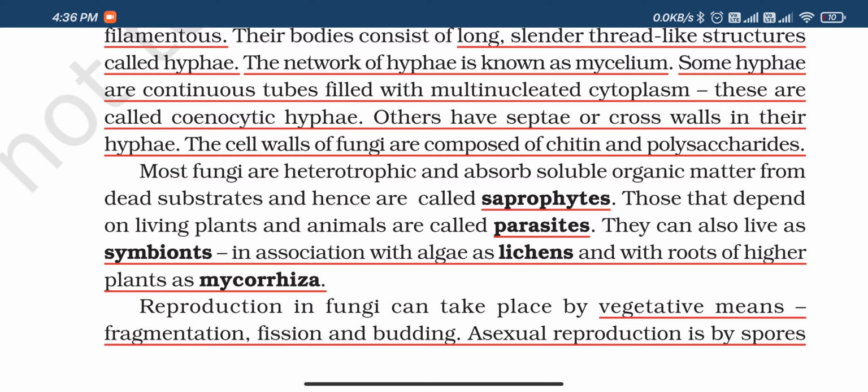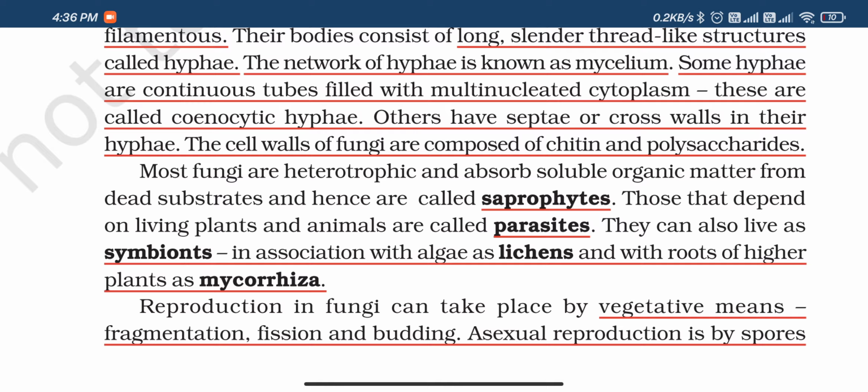So fungi form symbiotic association with two organisms. One is algae and another one is higher plants. If the symbiotic association is with algae, then it is lichens. But if the symbiotic association is with roots of the higher plants, it is mycorrhiza. Okay, so you need to remember this point. If it is lichen, then it is algae, and if it is mycorrhiza, it is with higher plants.